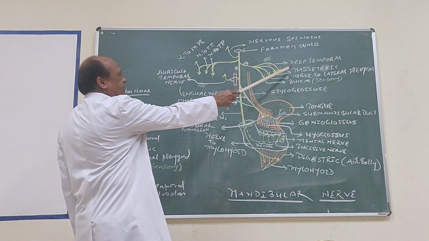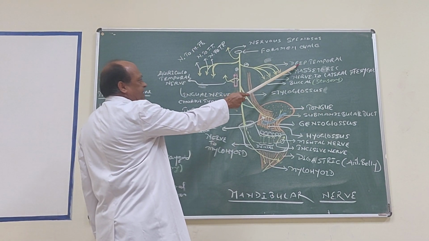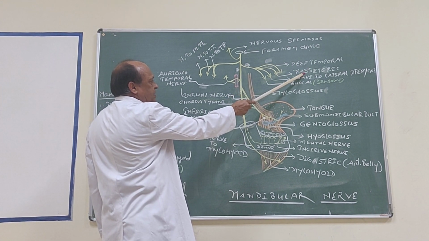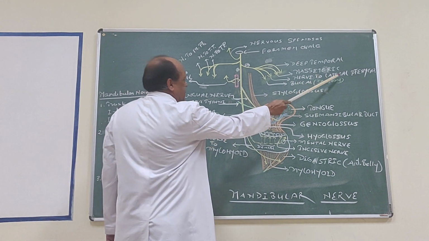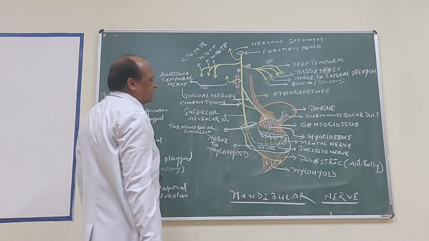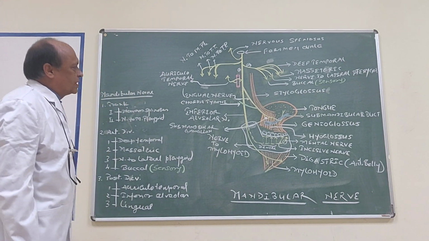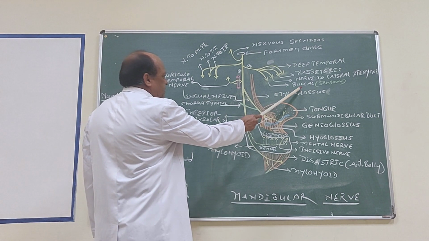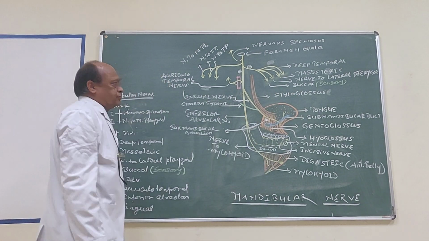The deep temporal nerve, 2 in number, and it supplies temporalis muscle. As the name indicates, masseteric branch supplies masseter, nerve to lateral pterygoid supplies lateral pterygoid muscle, and this buccal nerve, which is sensory in function, supplies skin over the cheek and mucous membrane of cheek.